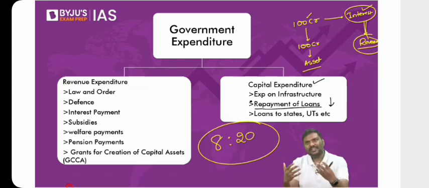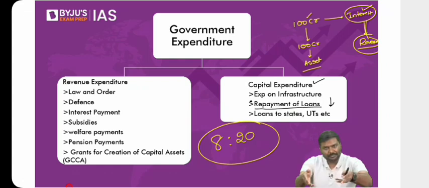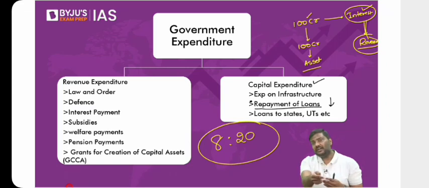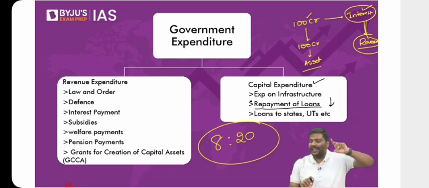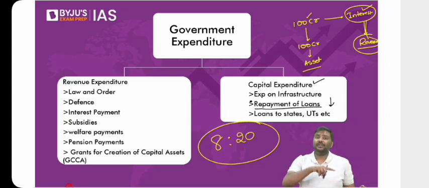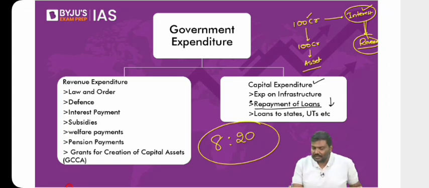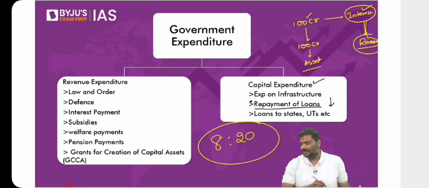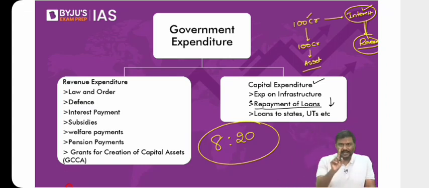And the speciality about the public account is that the government of India can deposit or withdraw money, and they do not require any permission of the parliament. Whereas in the case of the consolidated fund of India, if the government wants to take out even 1 rupee, they need the approval of the parliament. So the argument is simple here. Public debt is charged on the consolidated fund of India; money is taken from the consolidated fund and paid. But the public account is also a responsibility and liability of the government of India. Hence, when you say total liabilities, all these are counted. Have a look at this. There's one more component. I'll come to that as well.